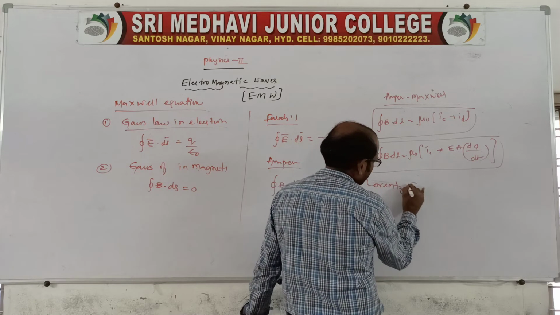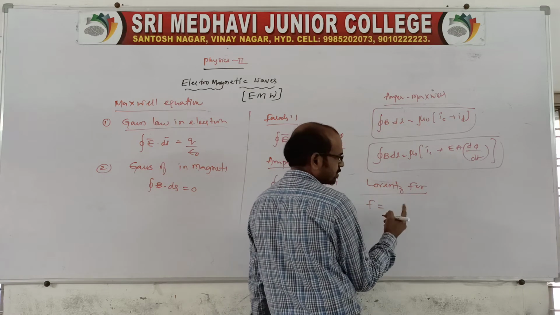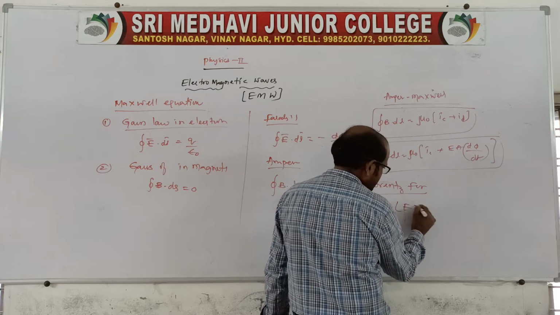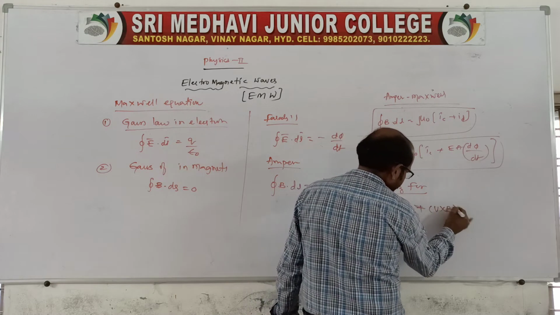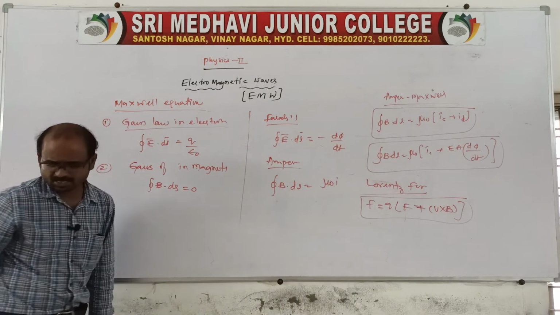Lorentz force: the resultant force is equal to q into (E plus v cross B). This is the Lorentz force. So this is also there in moving charges and magnetism.